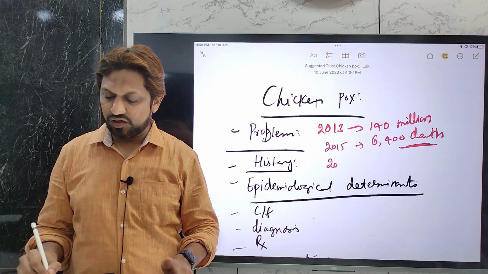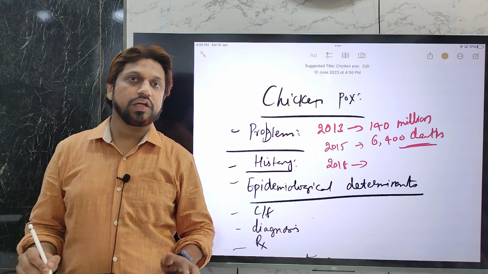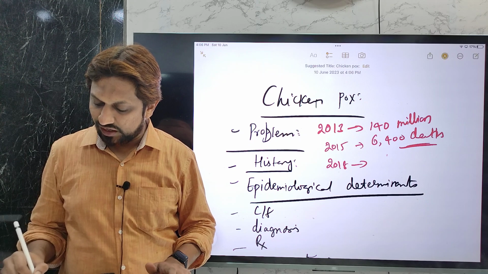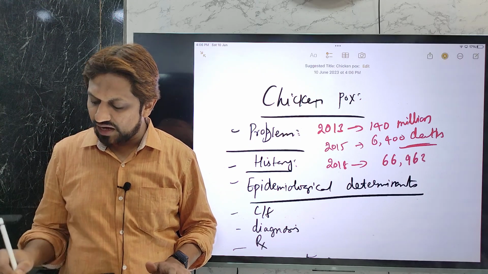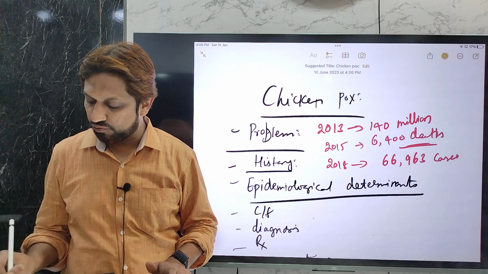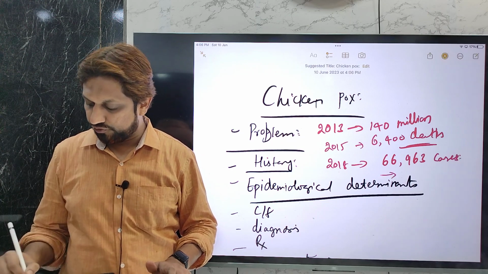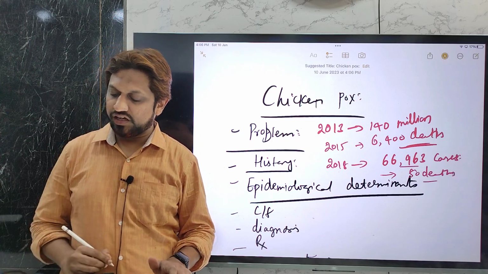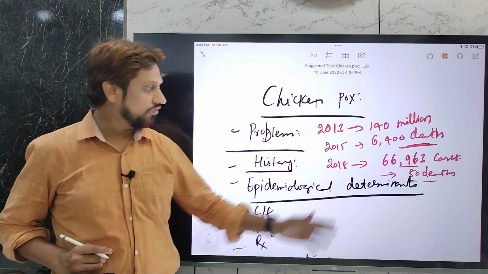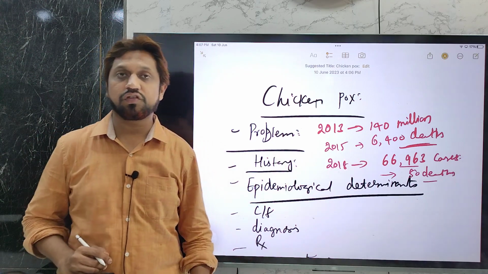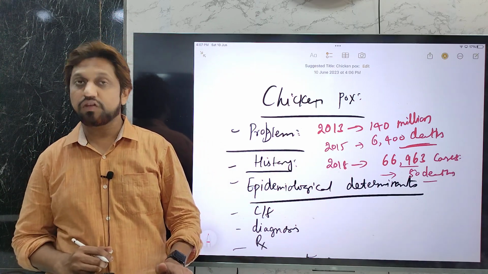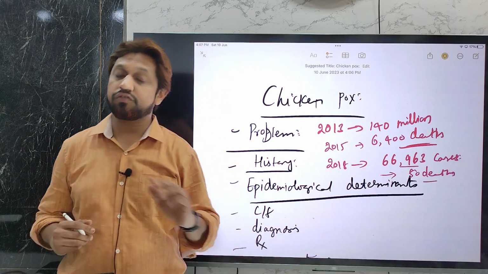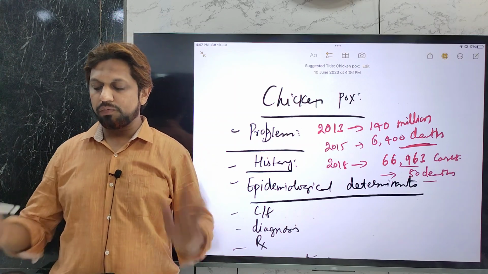If we consider the data from India, in the year 2018 nearly 66,963 cases were reported, which led to 50 deaths. Out of this, Kerala had the maximum, nearly 34,000 cases out of the 66,000, and the mortality was highest in West Bengal. Nearly 31 deaths out of the 50 were reported from West Bengal itself. So this was the problem statement.